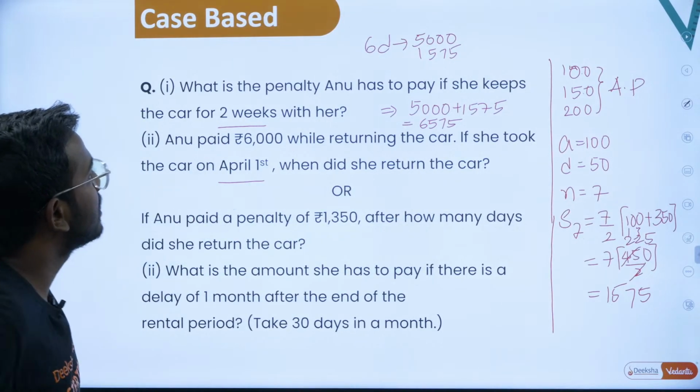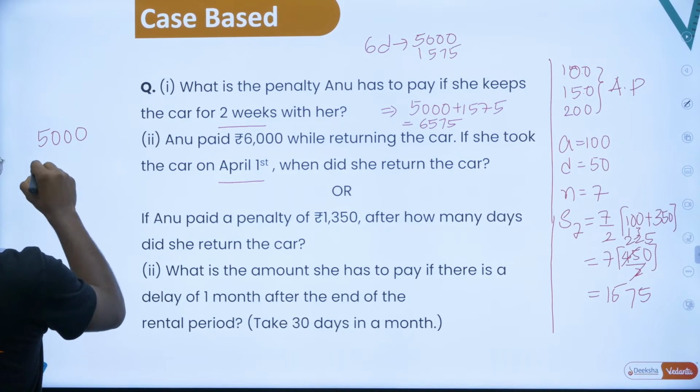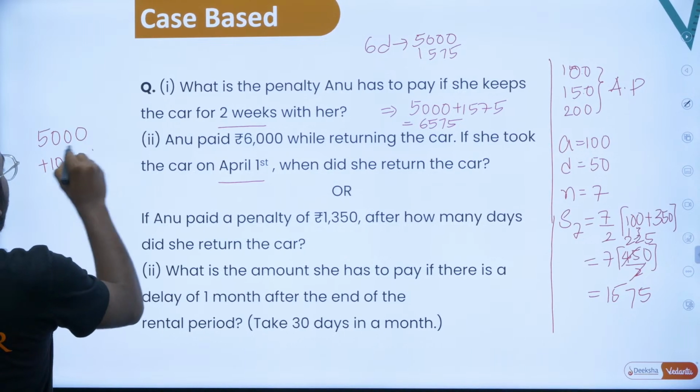So she had paid 6,000, that is 5,000 plus some thousand. 5,000 plus 1,000.